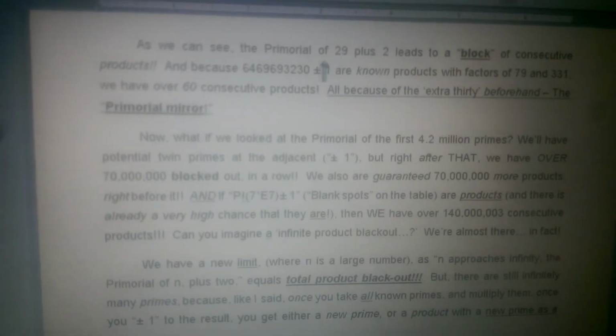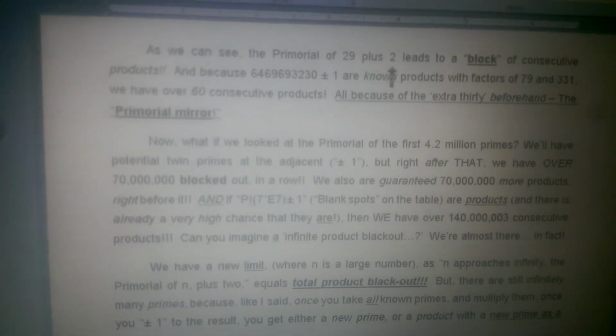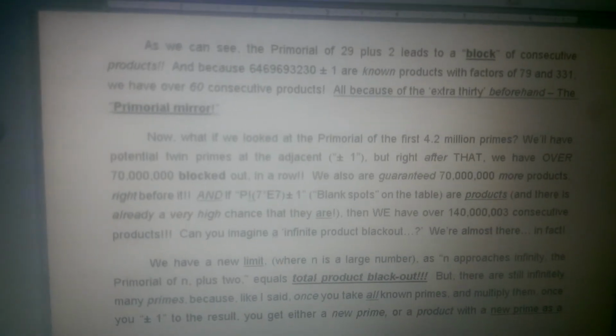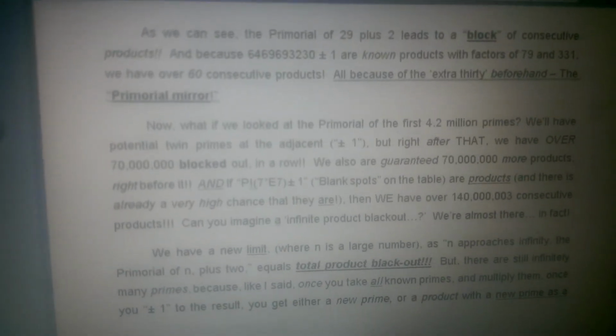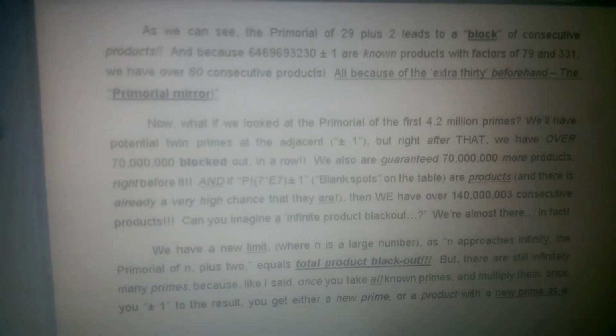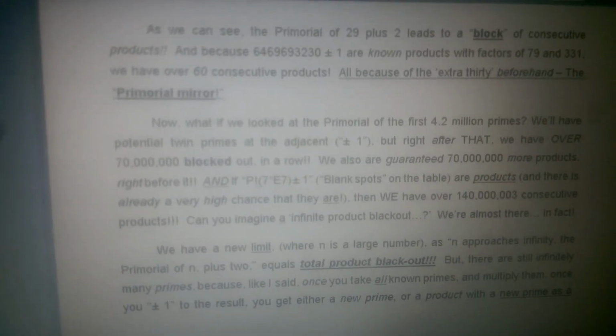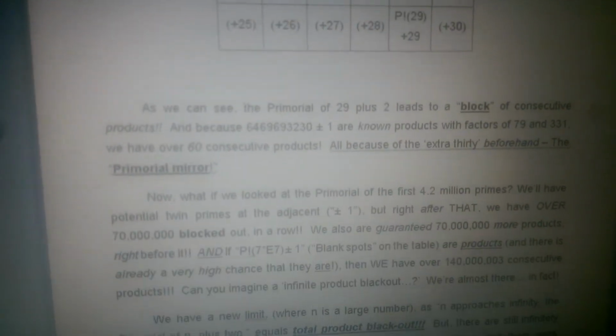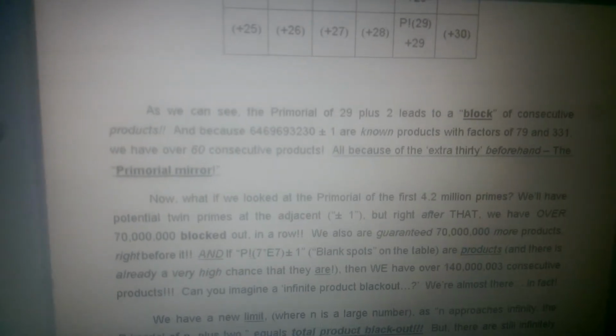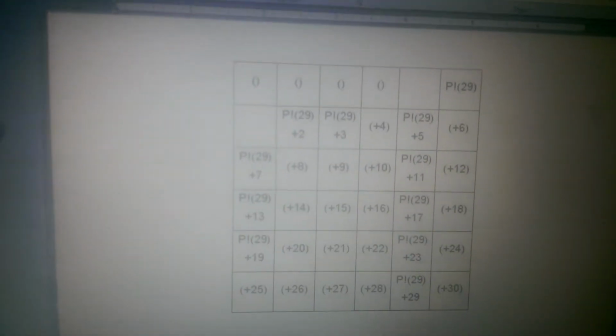So as we can see, the primorial of 29 plus 2, that just means we skip that blank space above, leads to a block of consecutive products. And because 6.4 billion-ish plus or minus 1 are known products with factors of 79 and 331, we have over 60 consecutive products. So let's go back to this so I can explain.